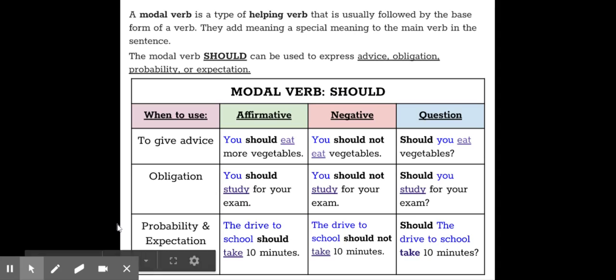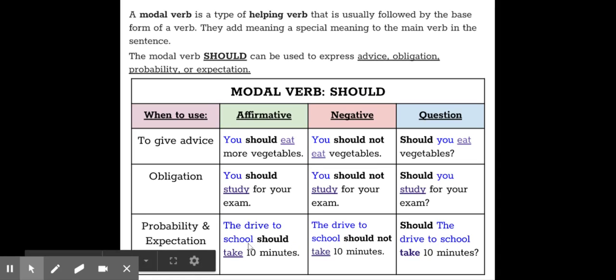And our last usage is about probability and expectation, right? Things that are most likely going to happen. We don't know for sure, but most likely they're going to happen. So, for example, we know if we get driven to school how long that drive normally takes. So, we have an expectation, right? When we leave the house, we have an expectation that the drive is going to take X amount of minutes. So, in a sentence, we can express this expectation and probability with should.